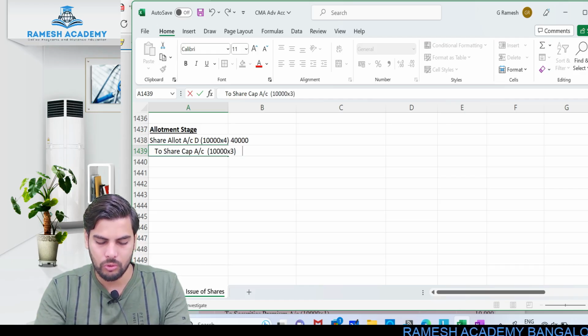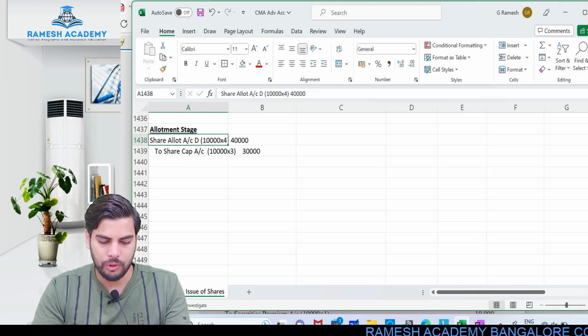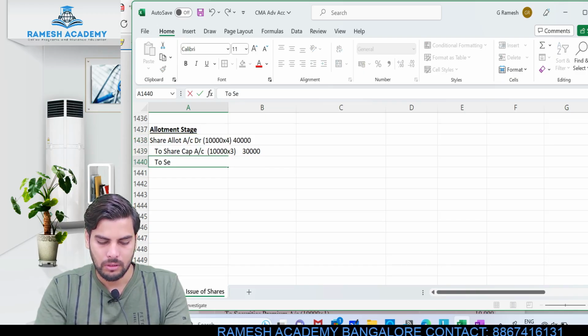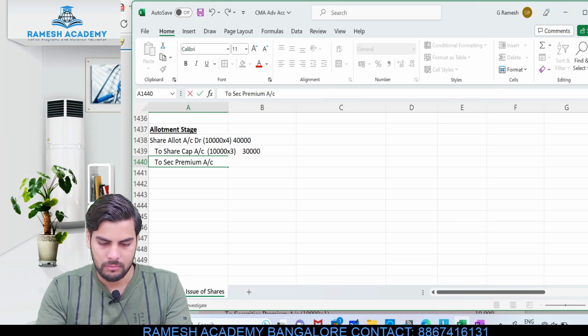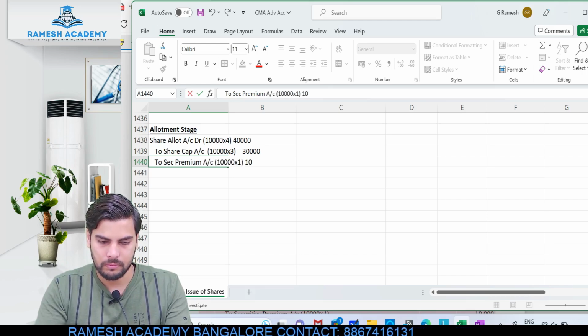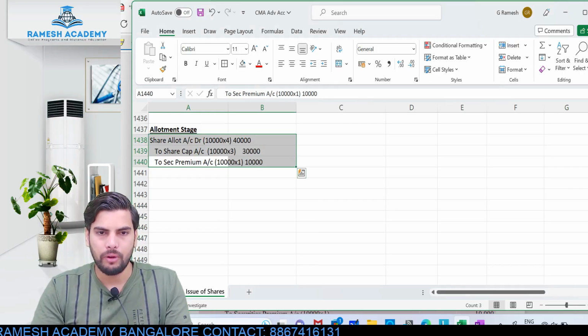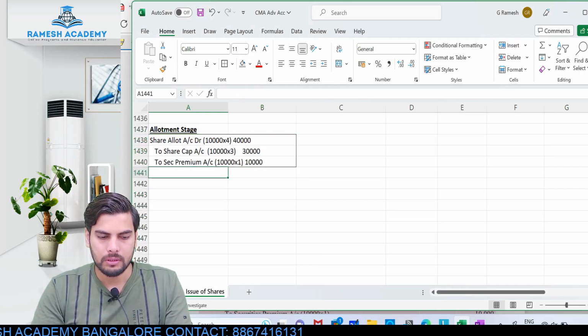So 3 rupees should go to capital and 1 rupee has to be transferred to securities premium. To securities premium, this would be 10,000 into 1 rupee. This would be the entry. Is this clear? So this is the entry, the due entry for allotment stage.